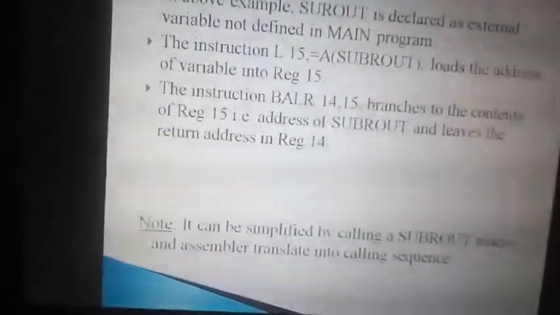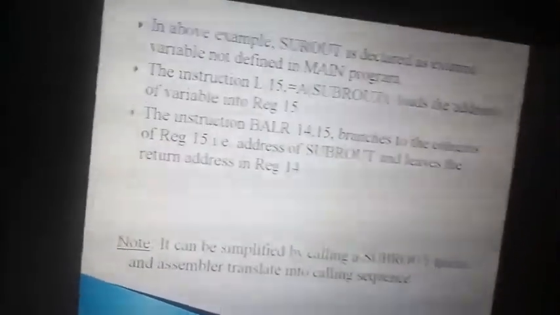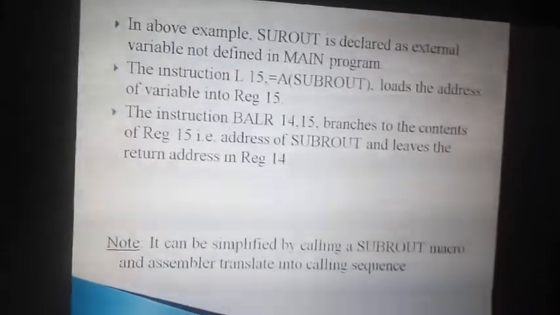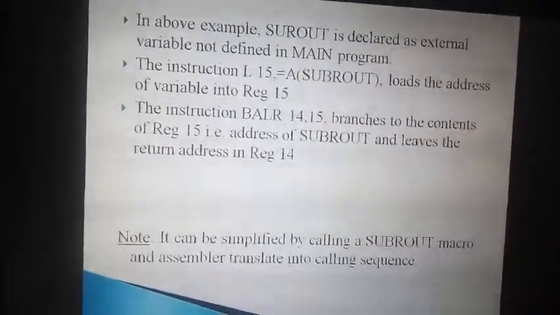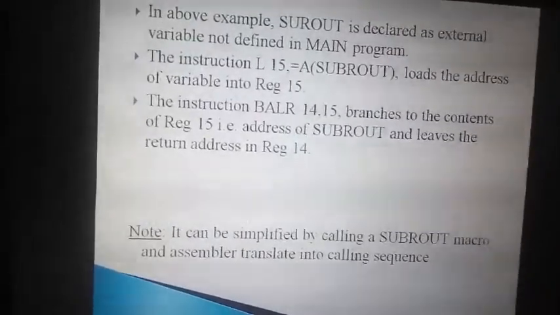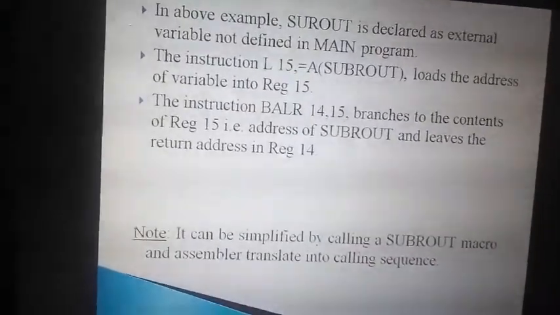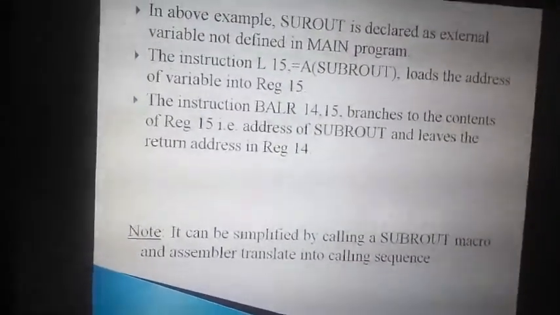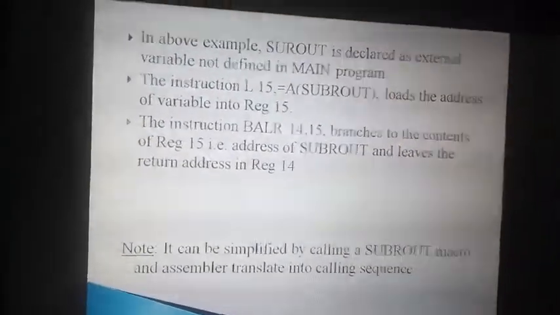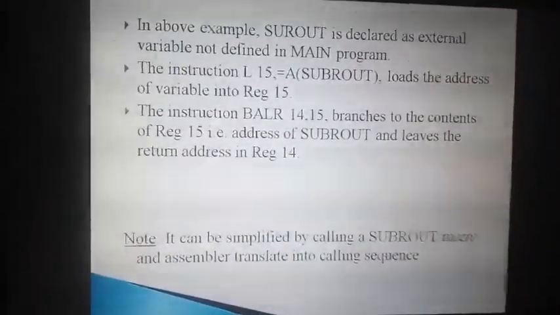It can be done simply by calling a subroutine macro also. Instead of calling a function, we can call a macro, but it kills time because it wants an expansion, then it executes. Whereas a subroutine jumps, passes the control to the subprogram, executes and comes back. Again, there is no expansion, it doesn't kill time. So we use programs, subprograms or subroutines.